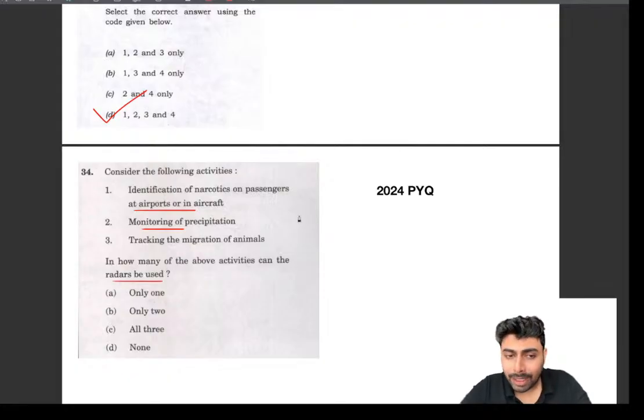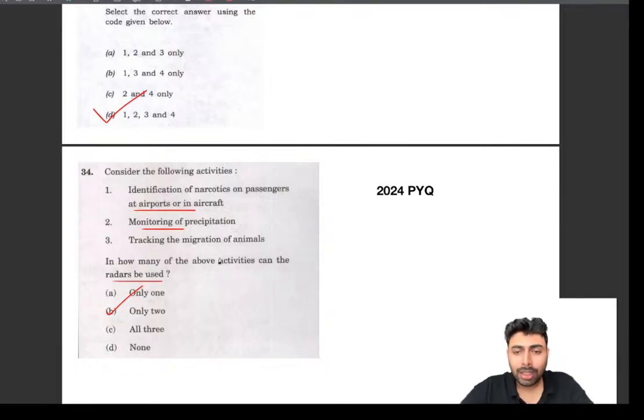The reason why I have taken this question is to warn you that unlike geography, where I have told you to be very critically analytical about the questions, in science and technology you don't have to be very critical, you just have to have a general understanding. Because if you keep on critically analyzing each and everything, you may go wrong with the options. In this question, identification of narcotics on passengers at an airport or in an aircraft is not an application of radar, and only two will be right, the rest of the two are the answer.